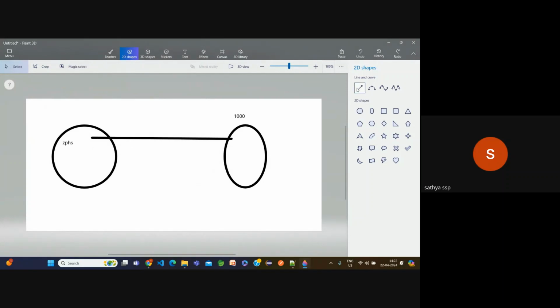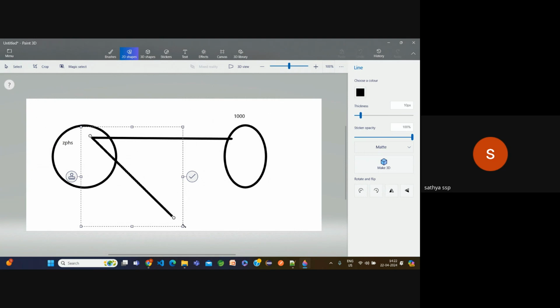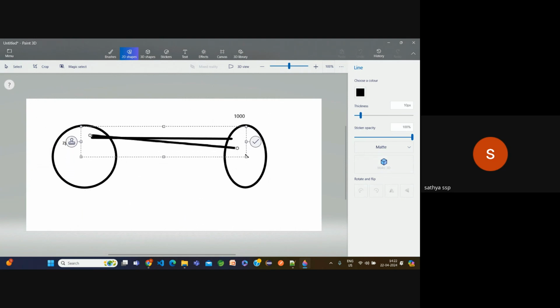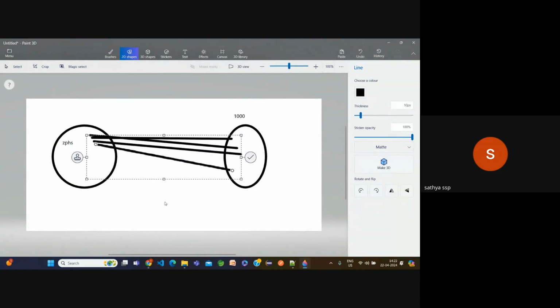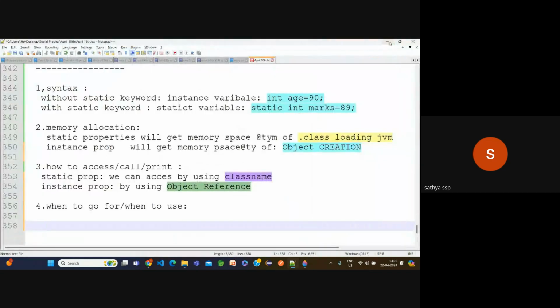Okay. Now I am going to access it for the 1,000 students. 1,000 students are taking the same location. Now, in this case, the object will only take 4 bytes, but 1,000 members are accessing the same location. Here we are saving that memory space.